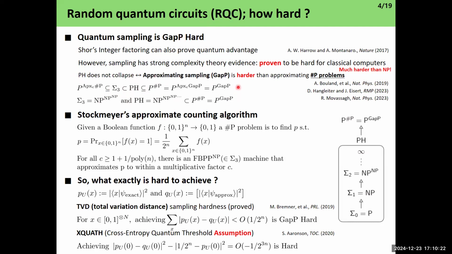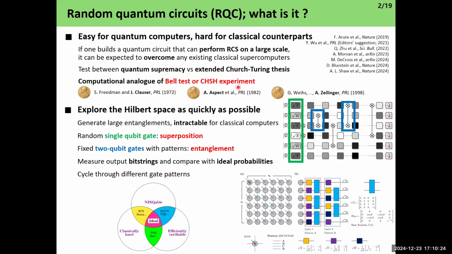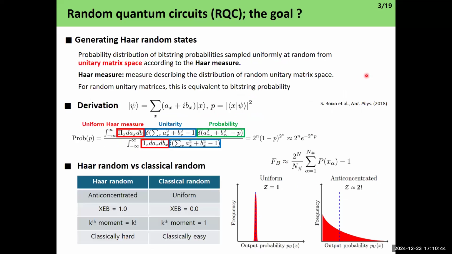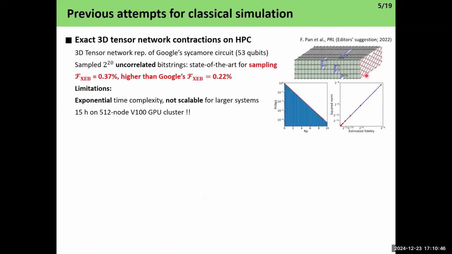That's why we are doing random quantum circuits: it has strong complexity theory evidence that it is classically hard. And obviously, we can perform RCS with noisy quantum computers because we can just apply gates and sample from the output bit strings, and that's all. So that's the reason why we are doing random quantum circuits.